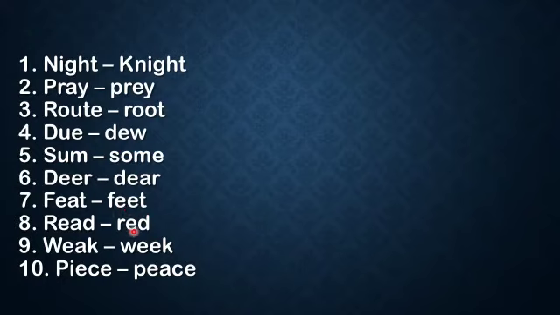Next, red. See, this has many pronunciations. Once we will read, R-E-A-D, read. The past tense of this read is read, R-E-A-D, same spelling, but in the past tense only the pronunciation differs. Here, red and red, this is color. Weak and week. Weak means I am very weak, I am not strong. This week, the 7 days together, a week. This is peace and piece, a piece of cake, a small piece, and this peace is serenity, calmness.